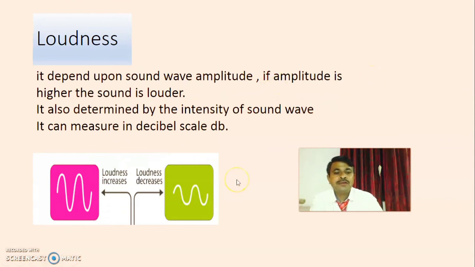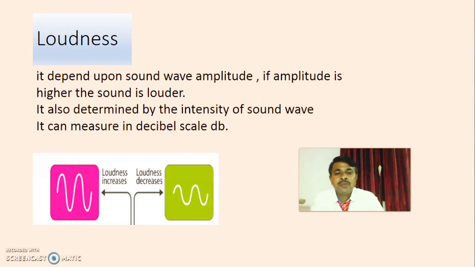Another important point, loudness. It depends upon the sound wave amplitude. If amplitude is higher, then the sound is louder and contains more energy. It is also determined by the intensity of the sound wave, and can be measured on the dB scale.